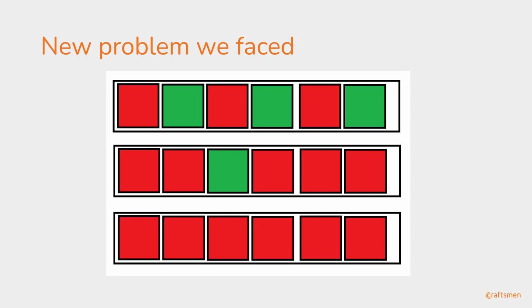The new problem we face is this: if we look at these three images from the first queue, the block queue, you can see the red and green sequence, right? If I take the green ones as successful tasks and the red ones as failed tasks, you can see that the green ones will be executed perfectly, but the red ones will turn up as the first message of that queue in the second iteration.